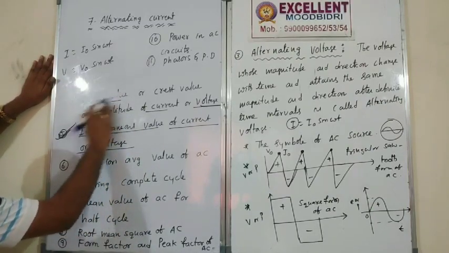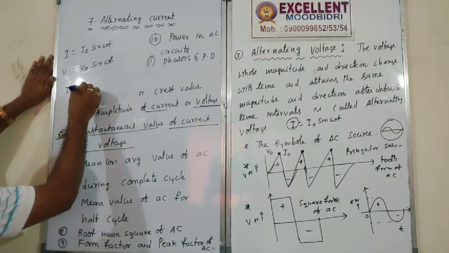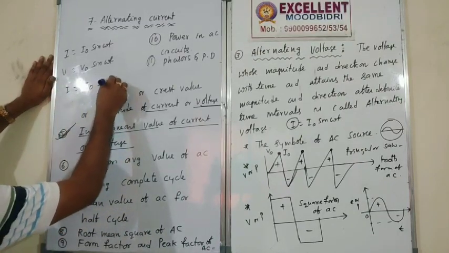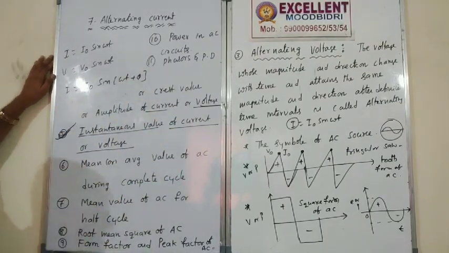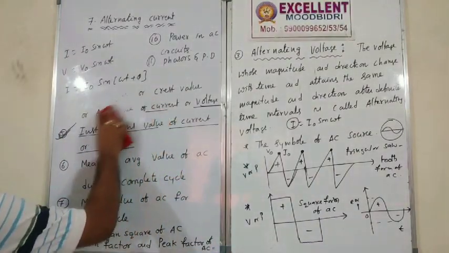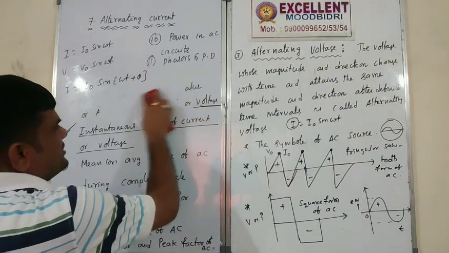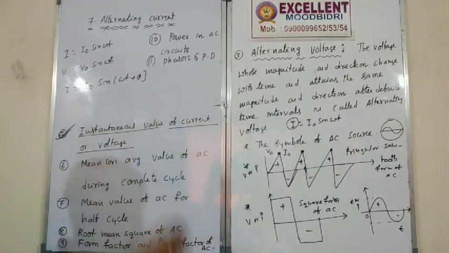For example, if the current changes with some time, some angle, in that case I is equal to I naught into sine of omega t plus phi. Phi is the phase difference. How much phase difference will be there? Phi naught. Many times we don't know this phase difference.